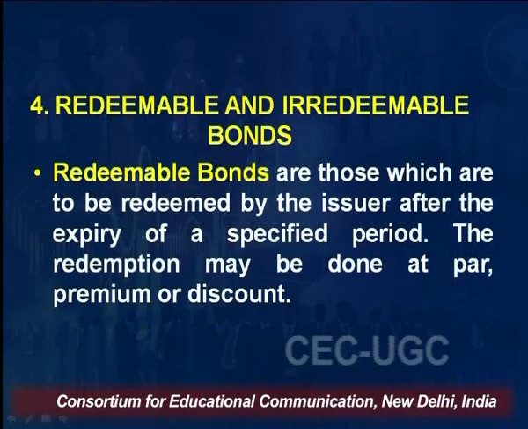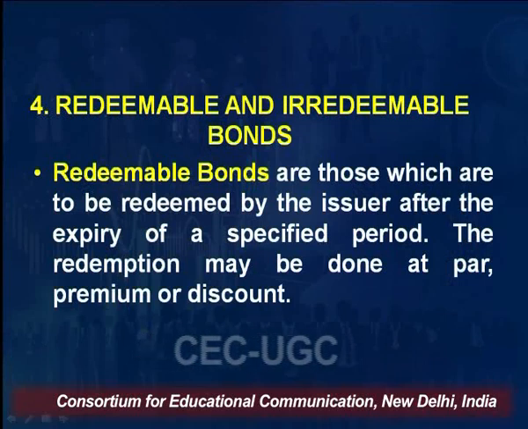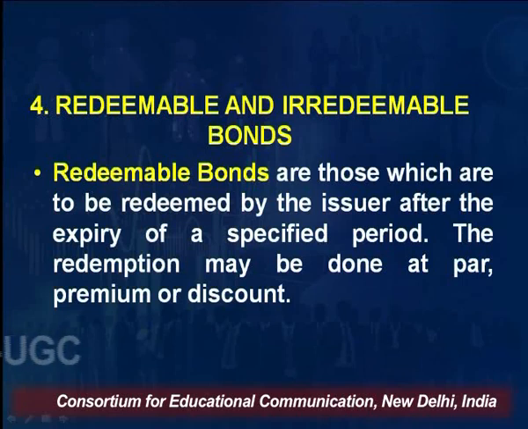Now, bonds can be redeemable and irredeemable. I have already referred to redeemable bonds earlier, but let me tell you here also that redeemable bonds are those bonds which are redeemed after a period of time. As I said, by and large each bond has a maturity period. So when I say 10 years maturity, it means they will be redeemed, that is, paid back after 10 years. Irredeemable bonds are like perpetual bonds. They will continue.